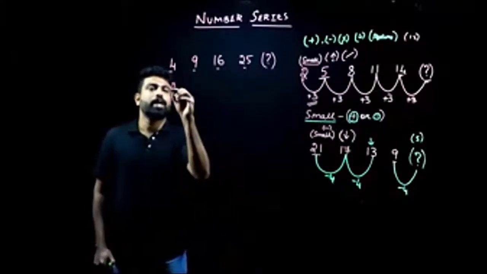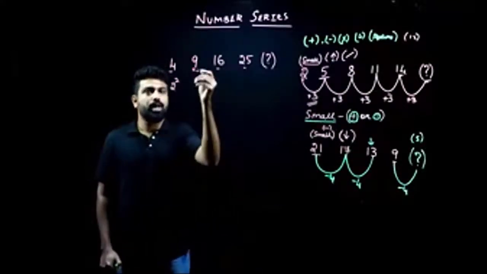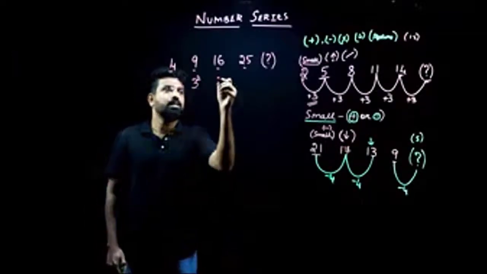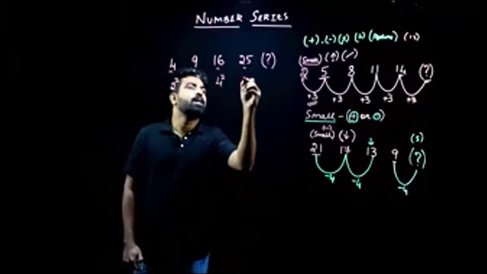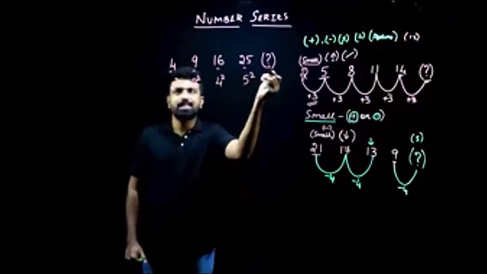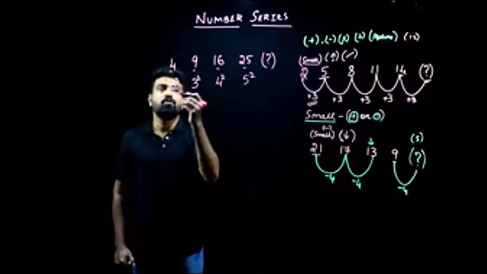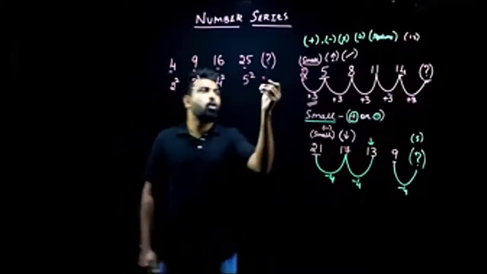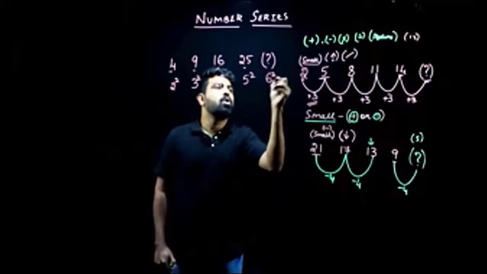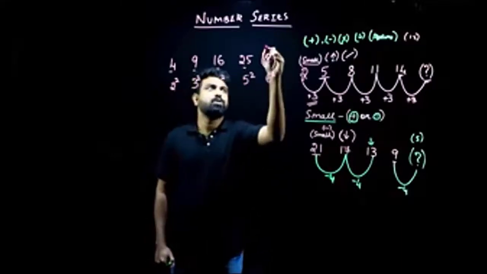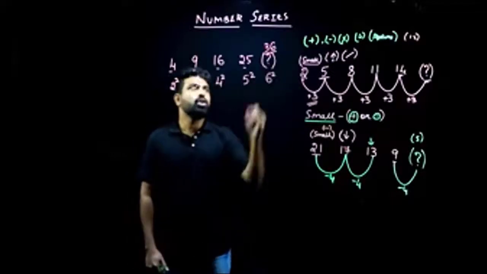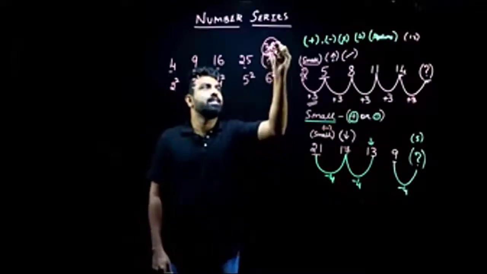4 can be written as 2 square. What about 9? 9 can be written as 3 square. What about 16? It is 4 square. Similarly, this is my 5 square. So what are these terms in the series? They are the squares of consecutive terms. So what will be my next term here? Next term will be square of 6. What is my 6 square? 6 square here will be 36. So that will be my final answer.